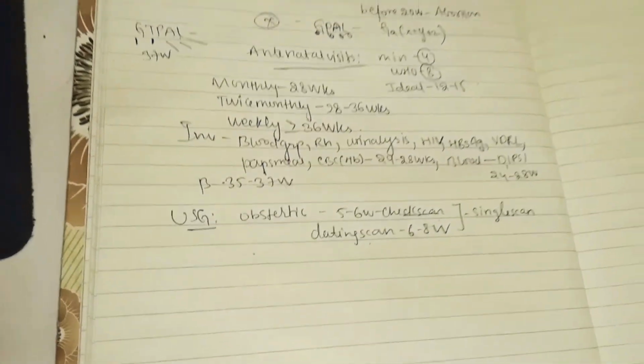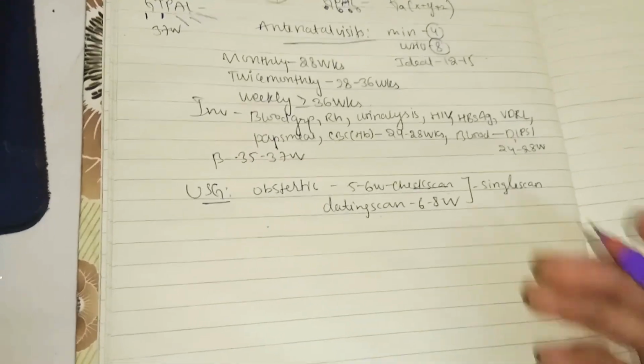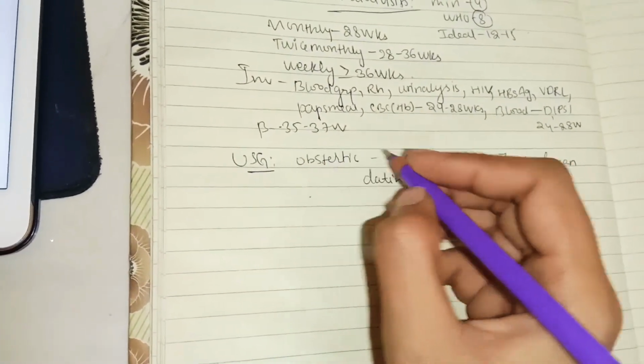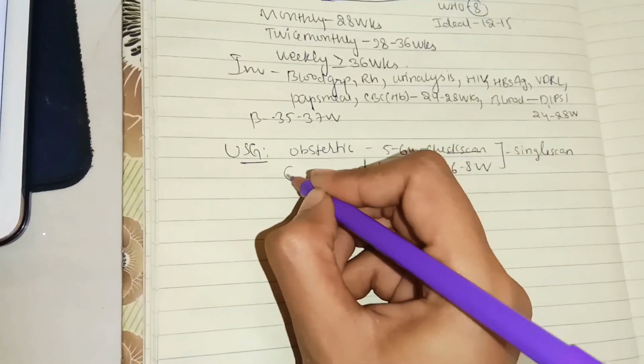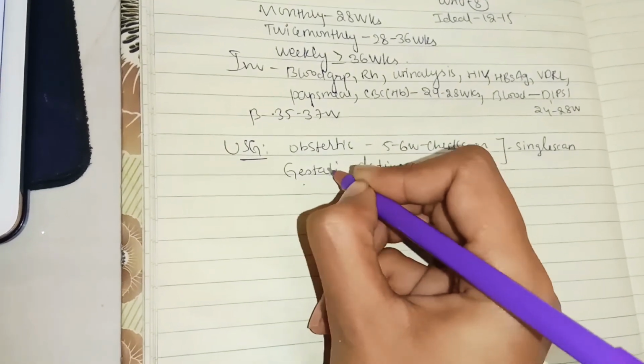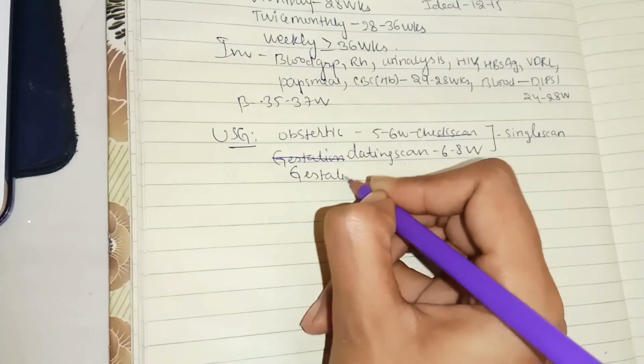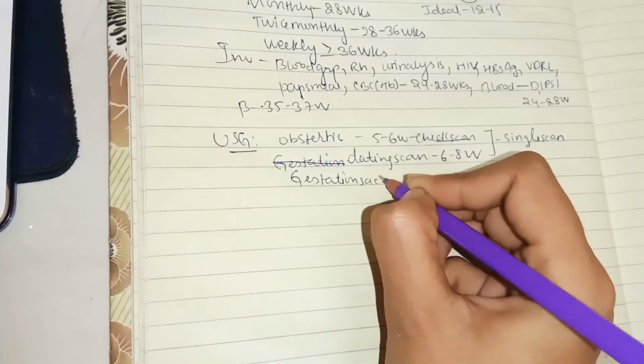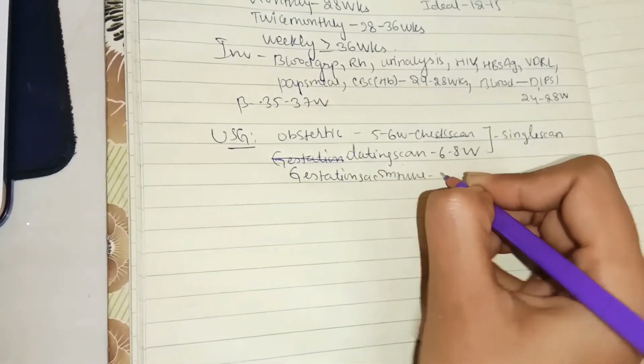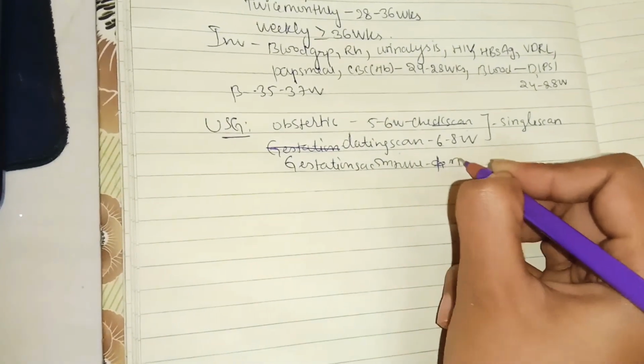Next, coming to what patterns you can see, let me write it down. If you see a gestational sac in the tube, you do Doppler and see the ring of fire.